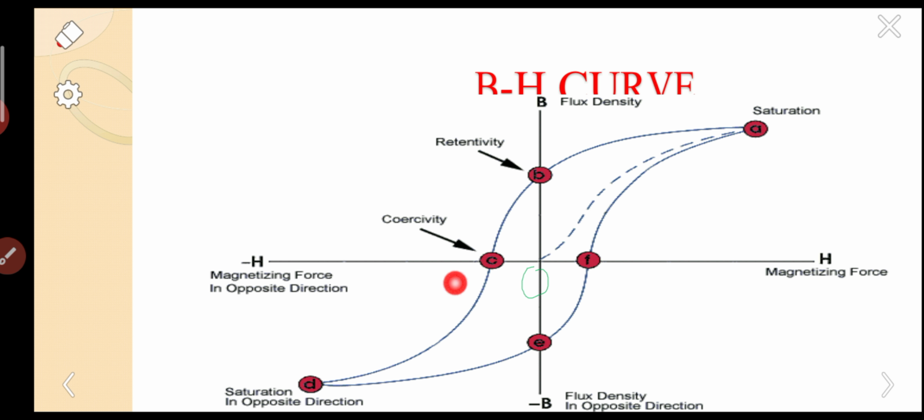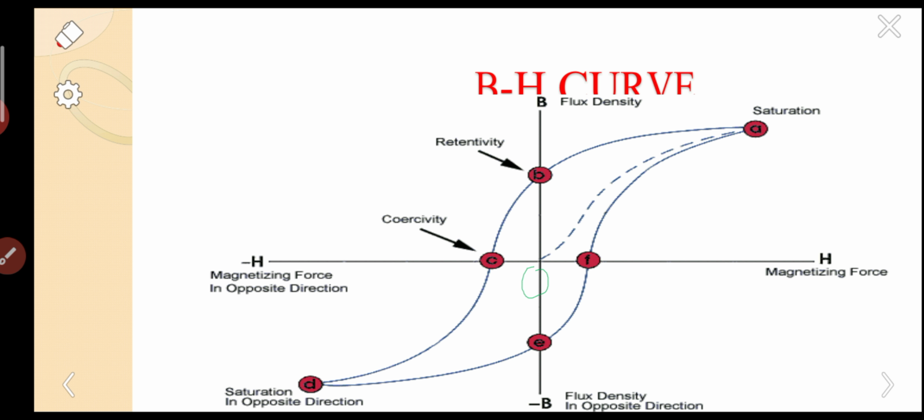When we increase the field further in the opposite direction, it again reaches saturation in the opposite direction.